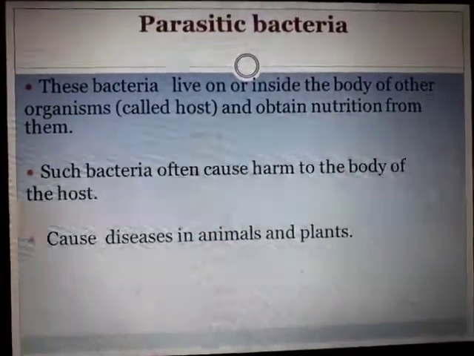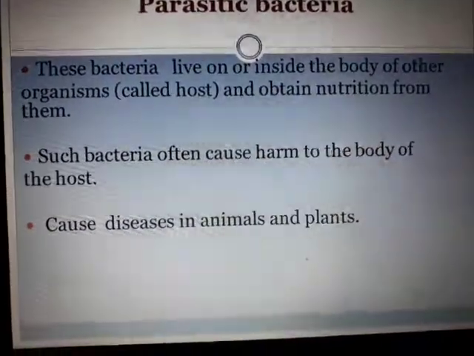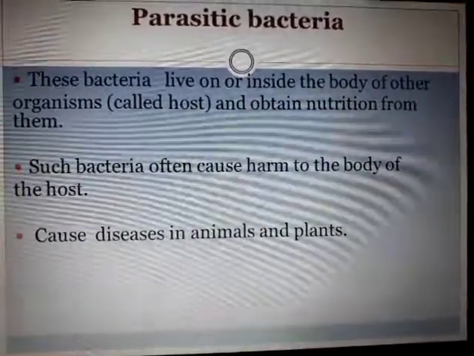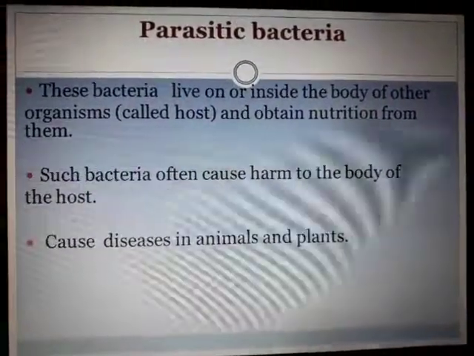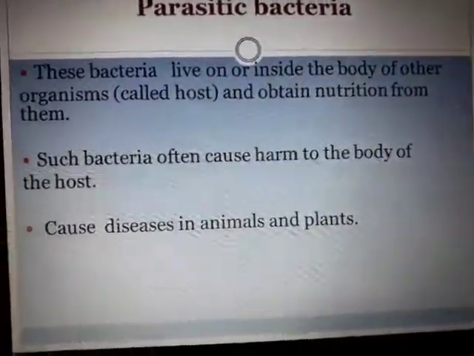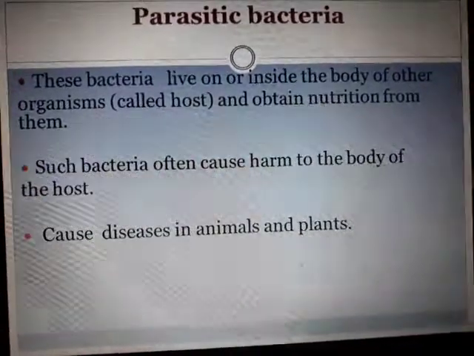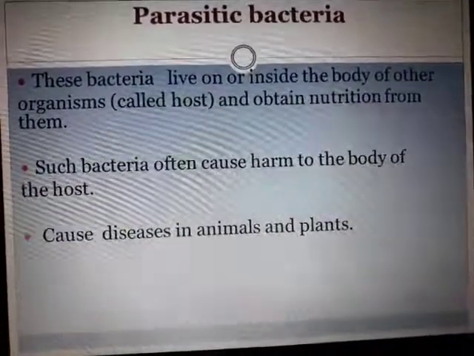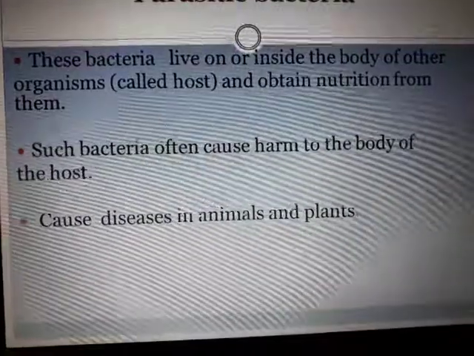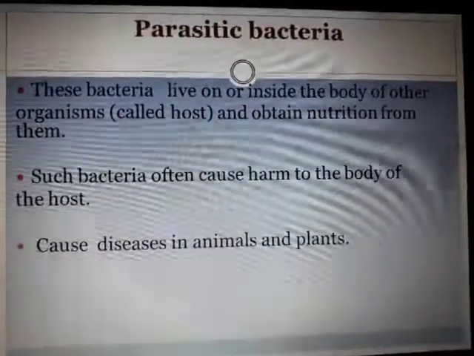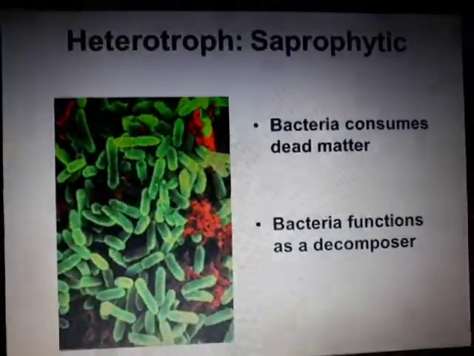The third type is parasitic bacteria. These live inside our body. They are parasitic because they get ready-made food from the host in which they are living. The organism in which they are living is called the host. Such bacteria often cause harm. Obviously they are parasitic in plants and animals.